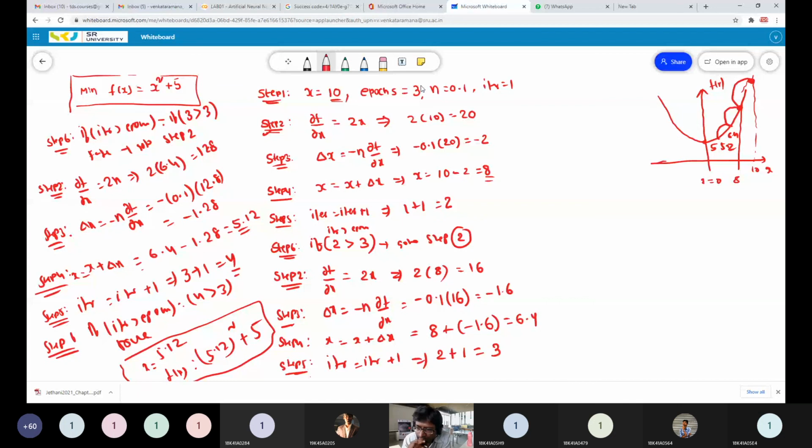Now I will close the session for today. Sir, if we take a larger learning rate, will it finish in fewer iterations? I will explain the impact of the learning rate in the next class. There needs to be some small discussion on the learning rate's impact on the updating of the variables.